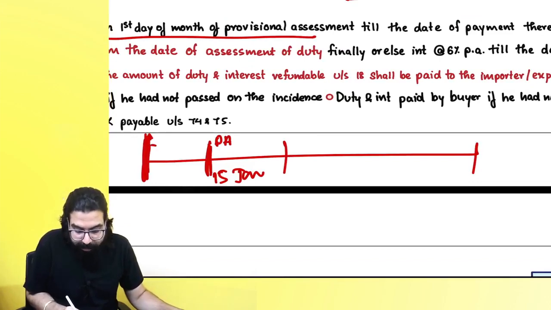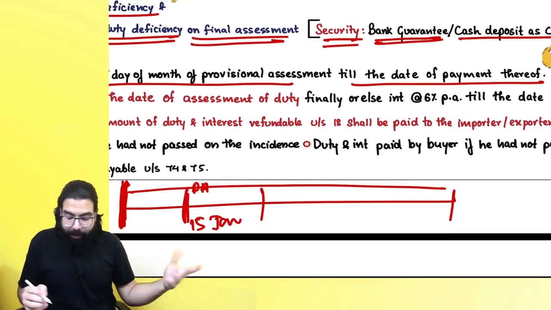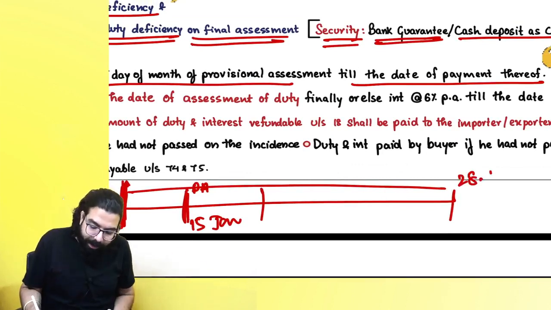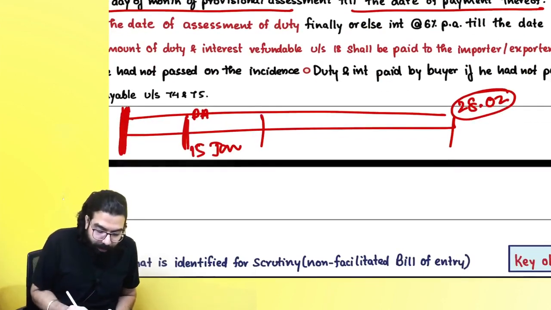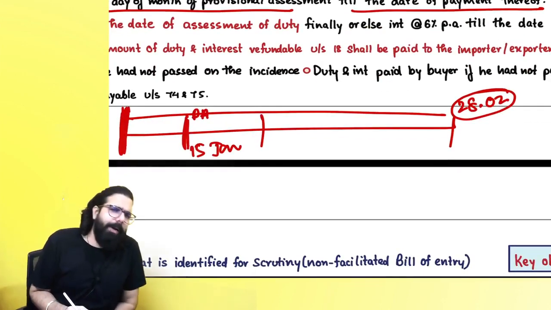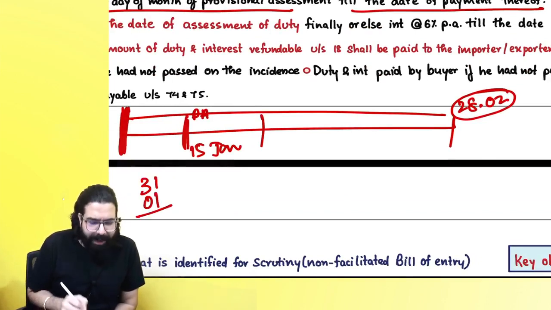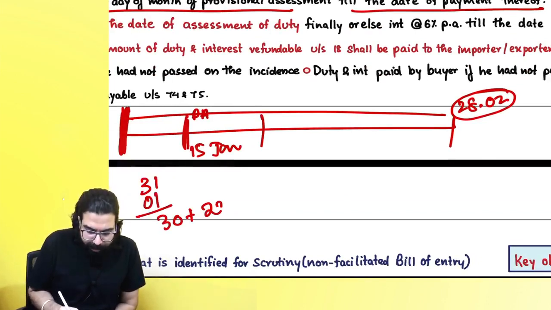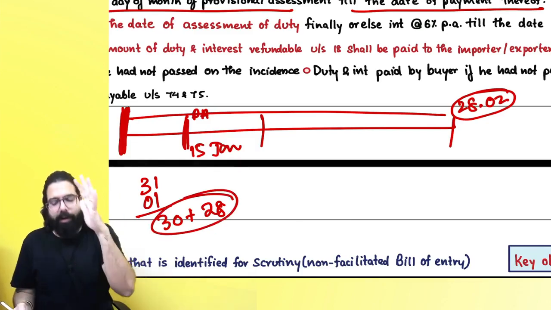Sir, first of the month, say your interest will start till the date of payment thereof. Supposing you paid it on 28th February, and here it is 1st of January. So January mein how many days everyone? Sir, January mein 31 days, 1st of January you leave it, 30 days in January, February 28 days, 30 plus 28 will be 58 days. Are we all clear everyone?